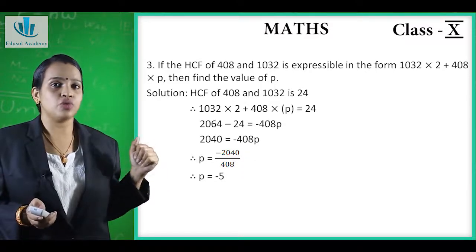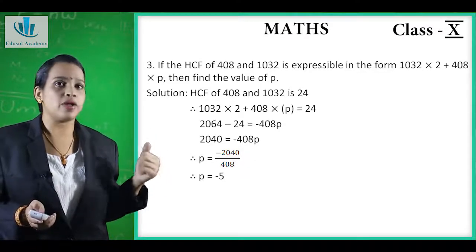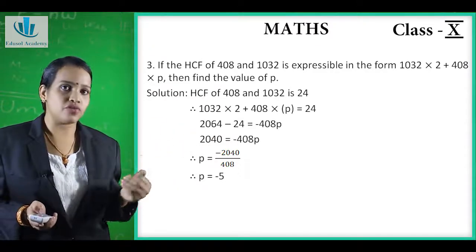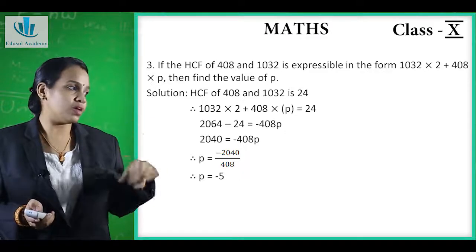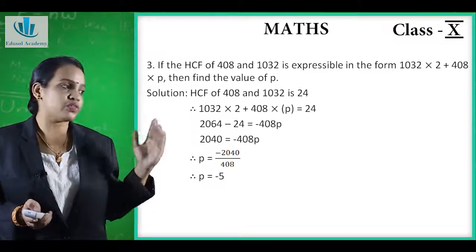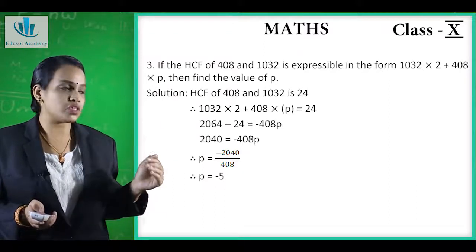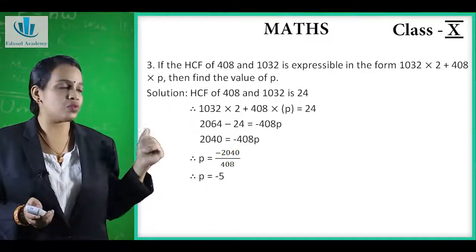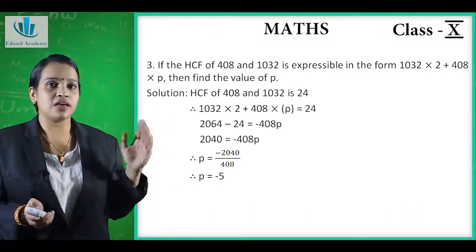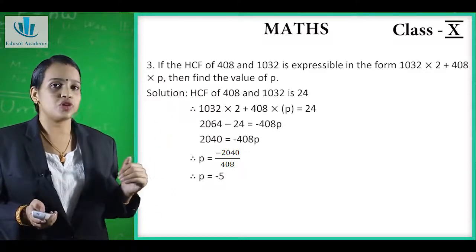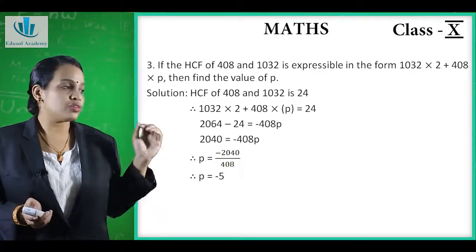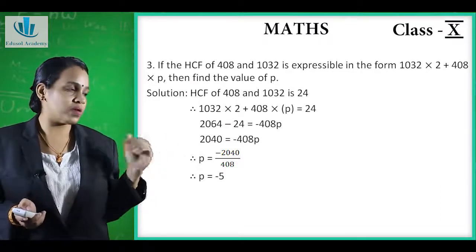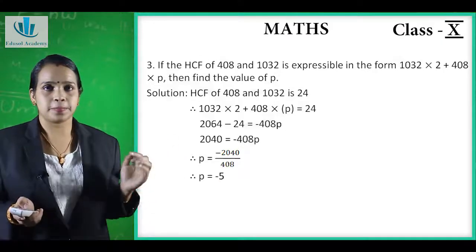So 1032 into 2 is 2064, and we take the 24 on the other side, it becomes minus 24, which is equal to minus 408P. So 2064 minus 24 is equal to 2040, which is equal to minus 408P. Now when we take 408 on the other side, it divides, so P is equal to minus 2040 upon 408. Therefore when we divide it, we get the value of P is equal to minus 5.